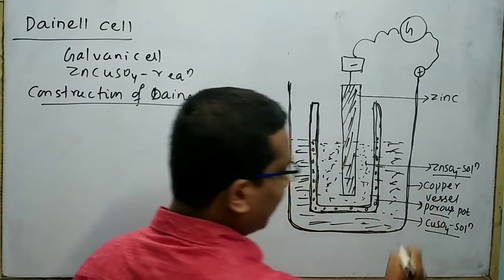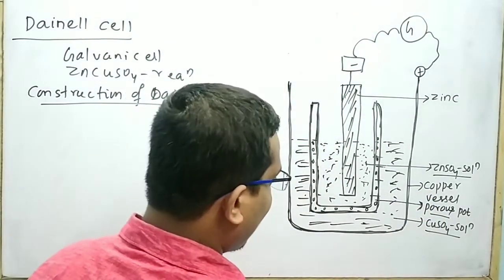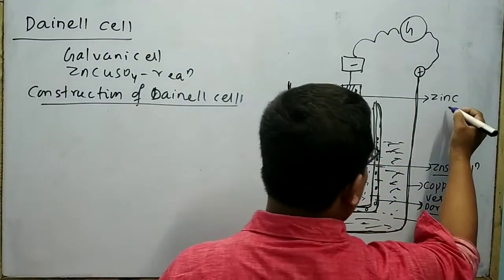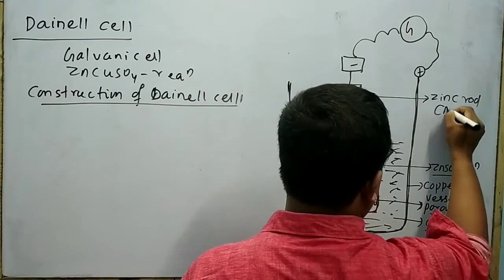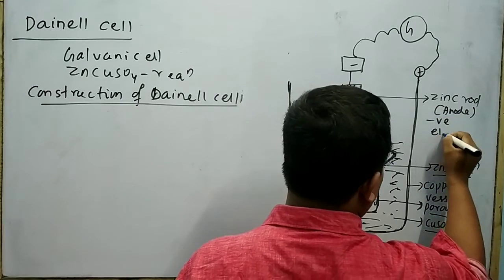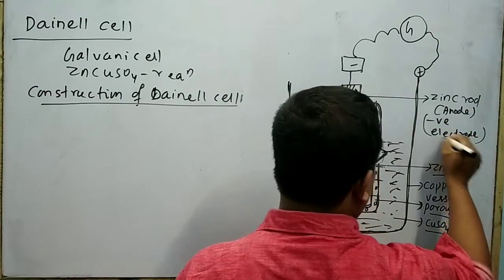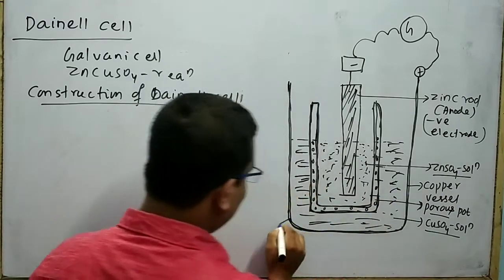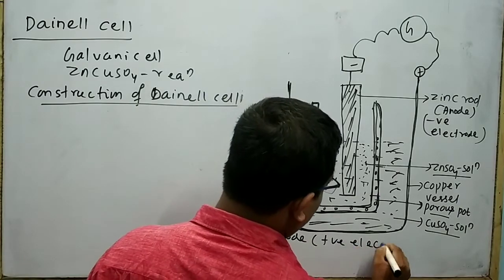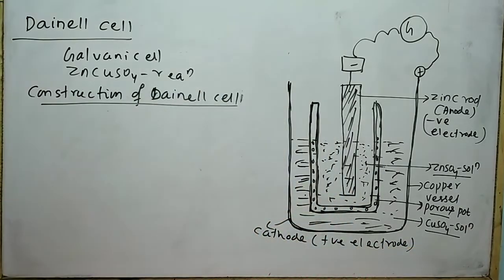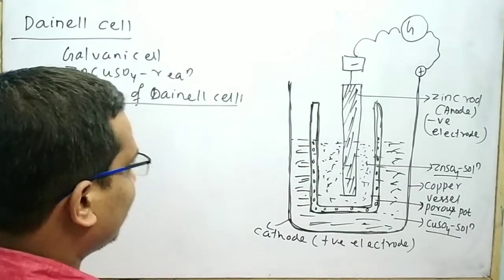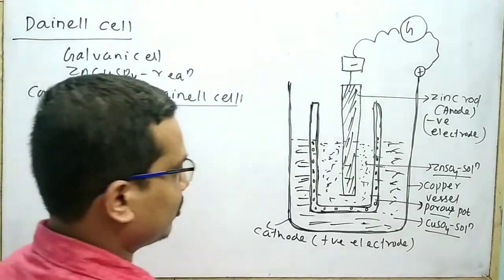Here, the copper vessel acts as an electrolytic tank and also acts as an electrode. The zinc rod acts as the anode and it is called your negative electrode. On the other hand, the copper vessel acts as your cathode and it is your positive electrode. Galvanic cell and Daniell cell are similar to each other. There is only a difference in the construction.